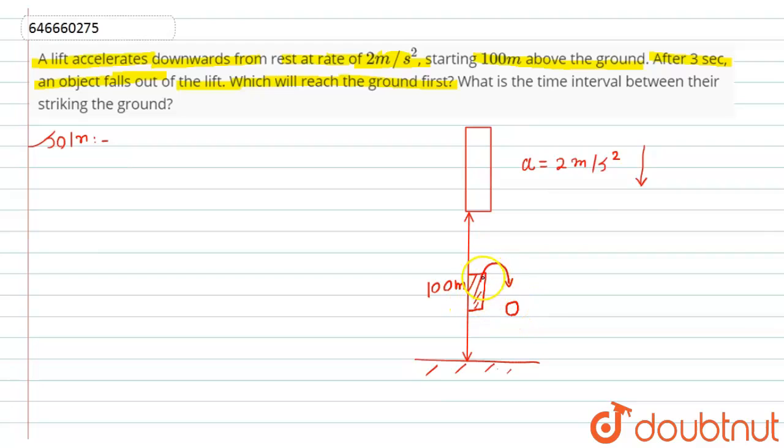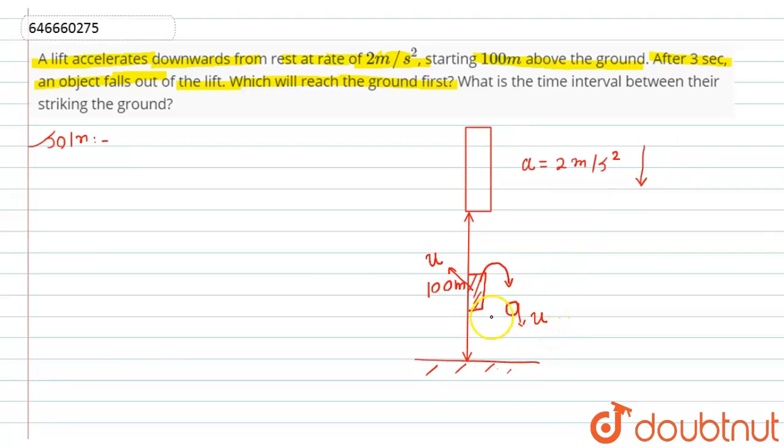So if the velocity of the lift was u, obviously the falling velocity of the object will also be the same, that is u. Now this is for the scenario after 3 seconds.